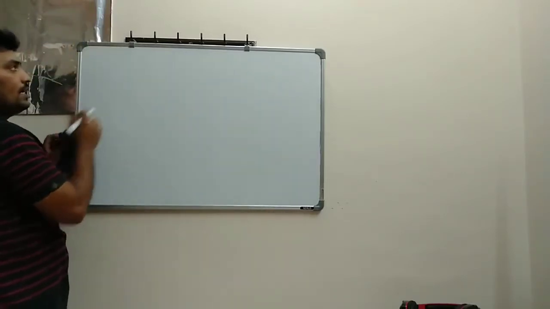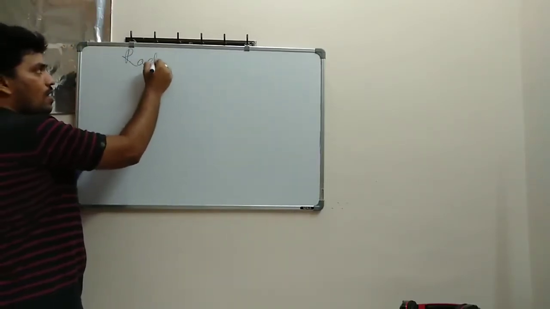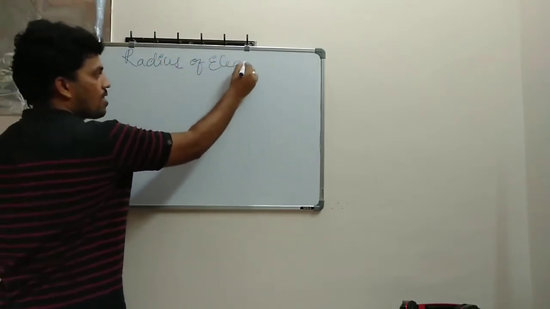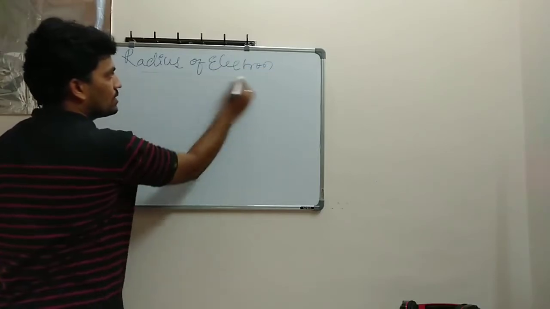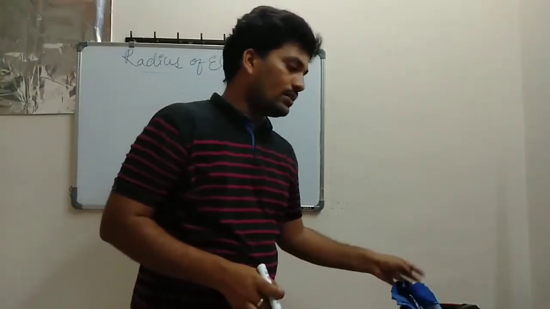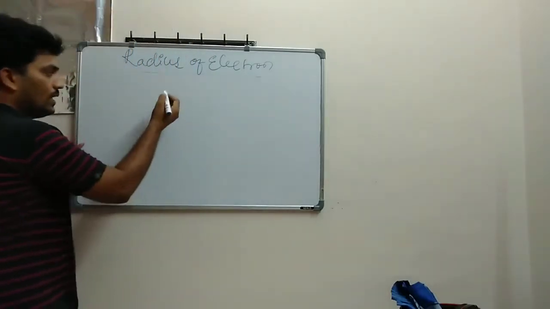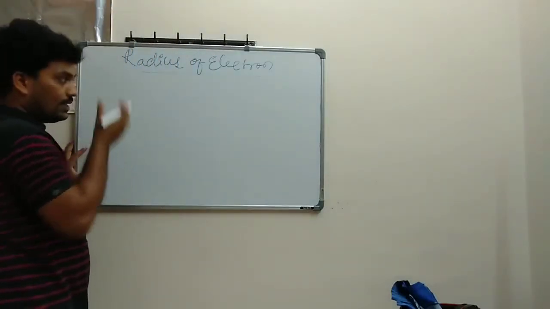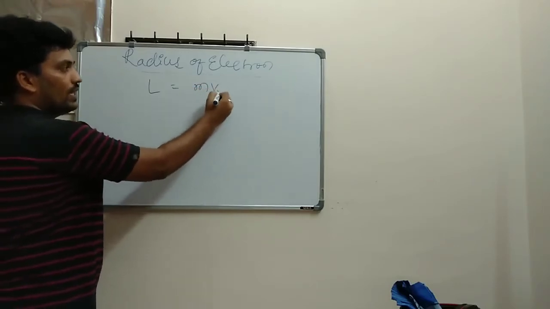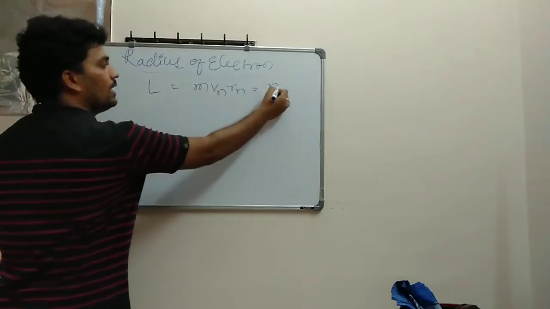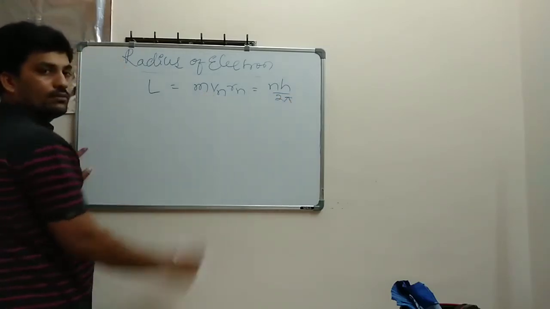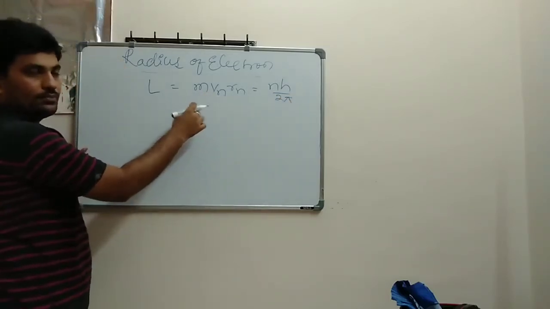Let's talk about the radius of electron. It is simple. In the radius of electron, how can I find it? For this I take the second postulate, where I wrote angular momentum is equal to m Vn rn is equal to nh divided by 2 pi. You already know the Vn value, so you can directly substitute it here.